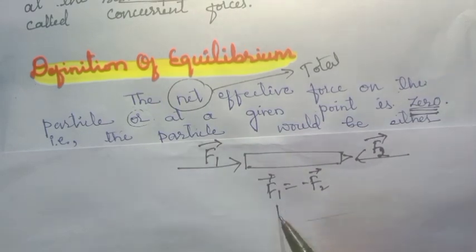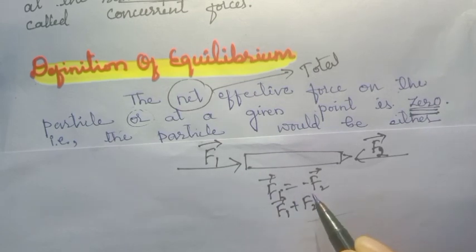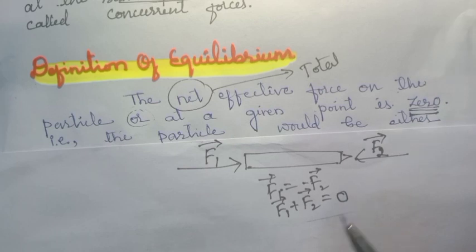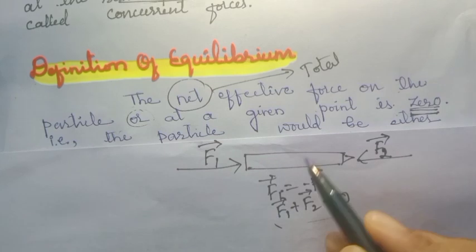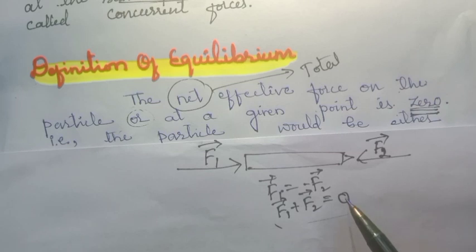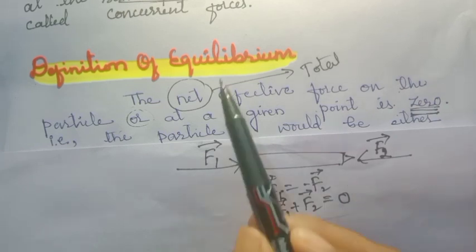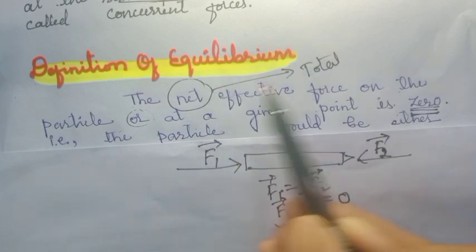Then what happens? F1 plus F2, if you bring this F2 to the left hand side, will be equal to 0. Then what does it indicate? The total force acting on the body at the same point is equal to 0. If it is equal to 0, the body is said to be in equilibrium. Is it clear? I hope you have understood the definition.